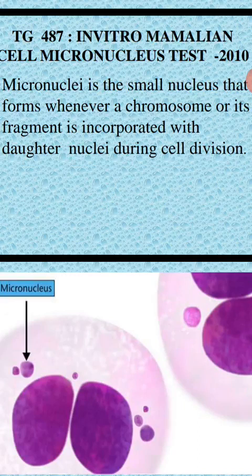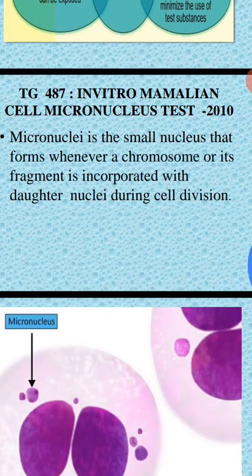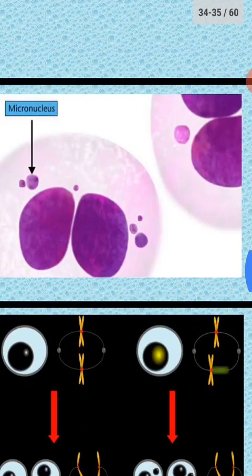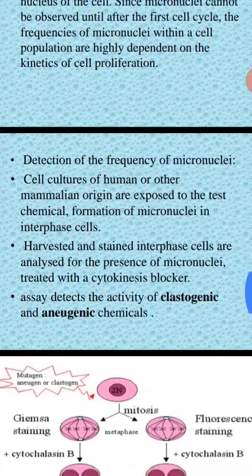So what are micronuclei? These are small nuclei present in the cytosol along with the main nucleus. They are derived from fragments of chromosomes that occur during cell division. So you have to detect the frequency of micronuclei appearing in the treated cells as well as untreated cells.